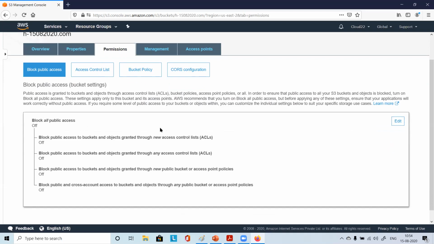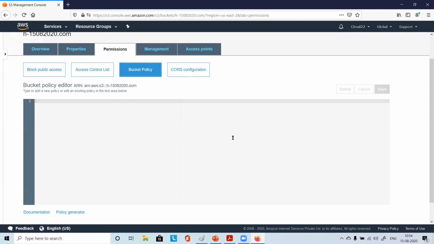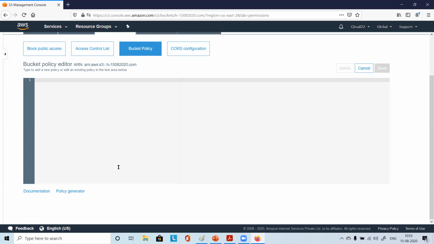Okay, good. Now you just click on bucket policy. What does it give? One editor. You have to write the policy here, right? It's difficult to write in JSON for now. So what you can do is go to the policy generator, which will generate some policy, and then we will copy and paste it here. So go to policy generator.